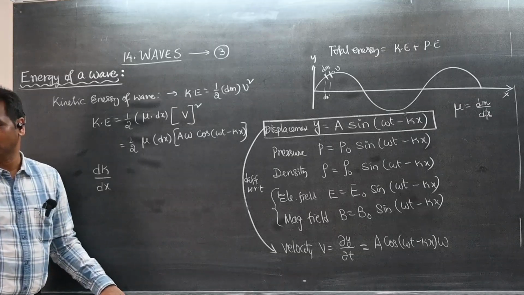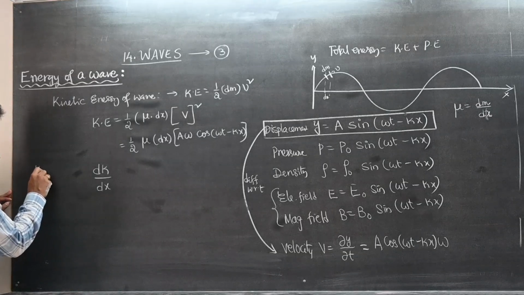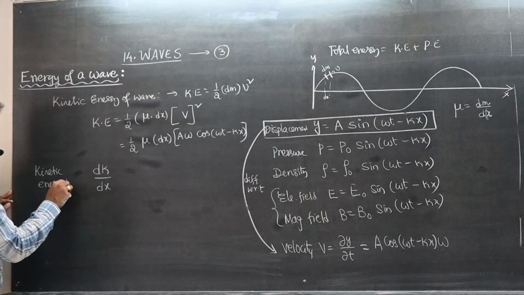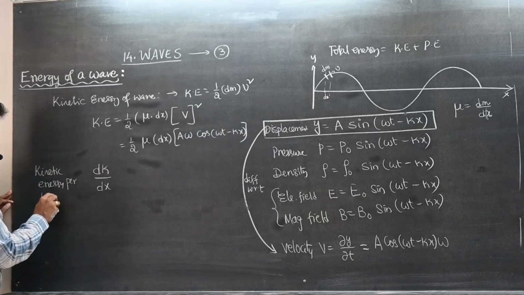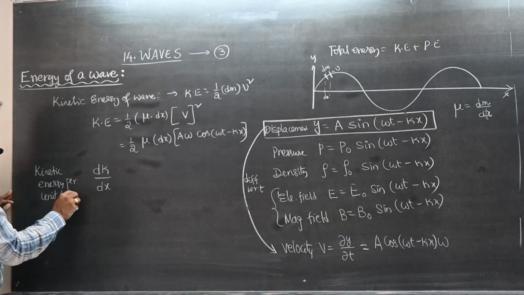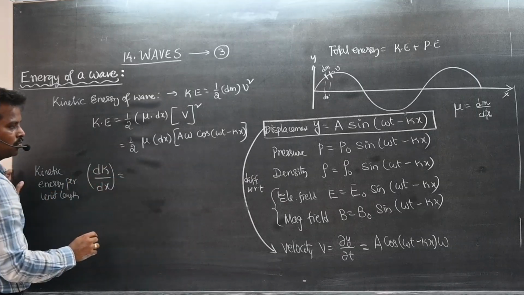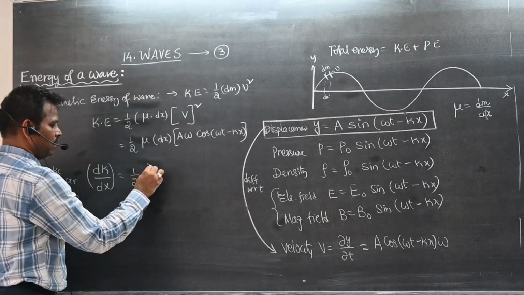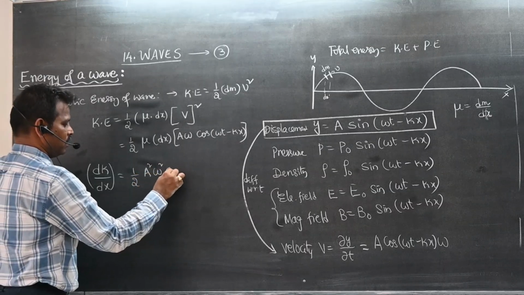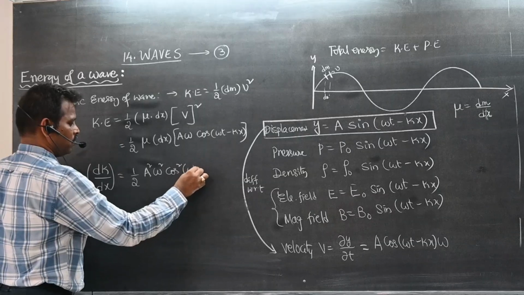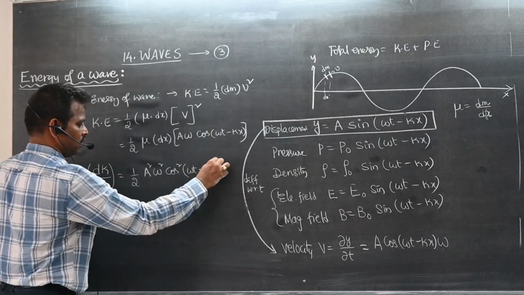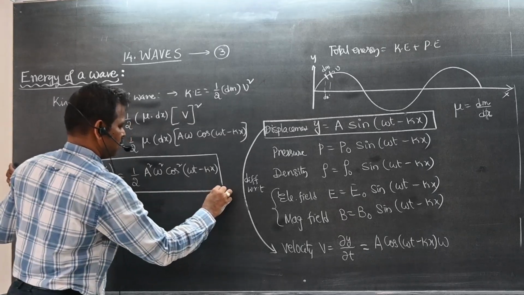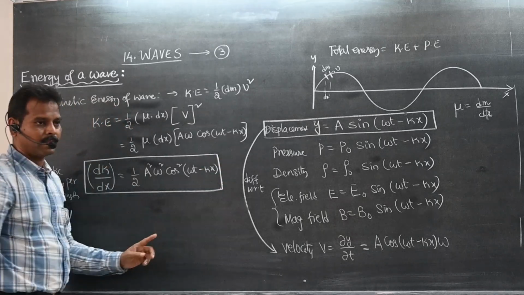Kinetic energy per unit length of the wave. So dK by dx is equal to, remaining terms, half mu a square omega square cos square of omega t minus kx. I got the kinetic energy.